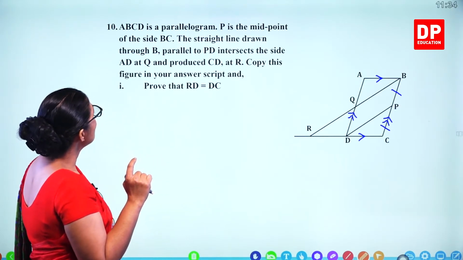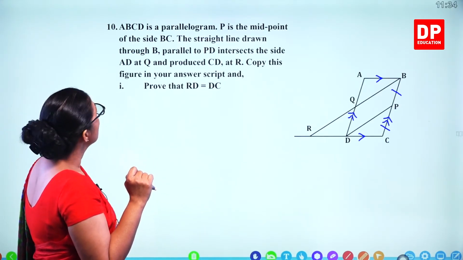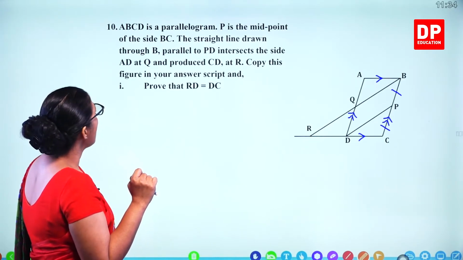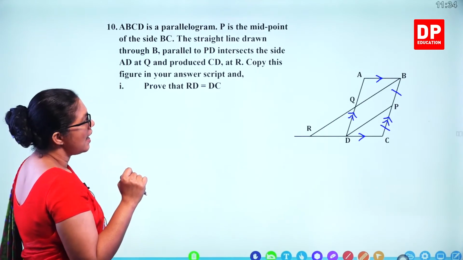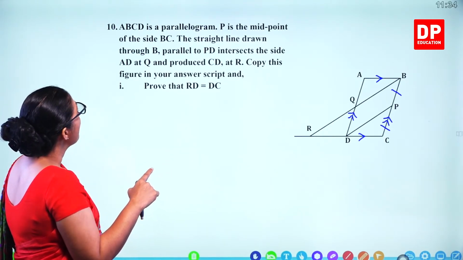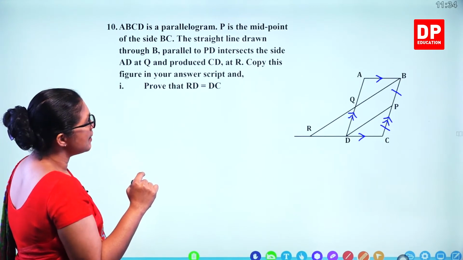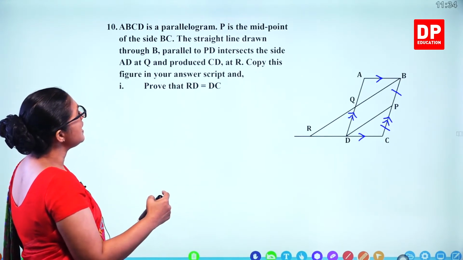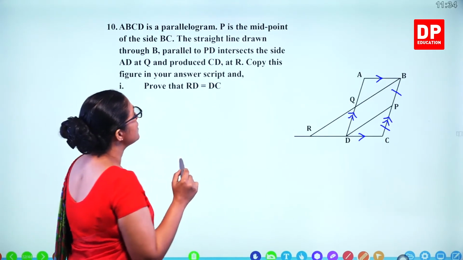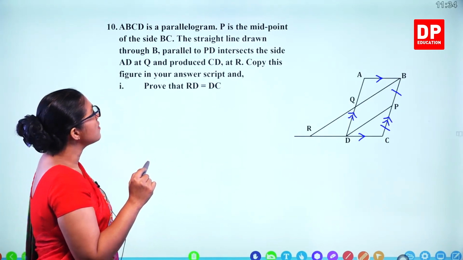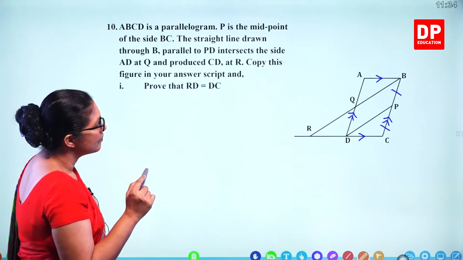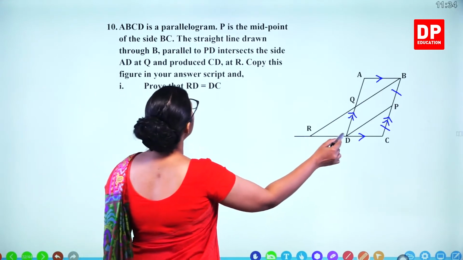The straight line drawn through B parallel to PD intersects the side AD at Q and produce CD at R. Here this point is R. Copy this figure in your answer script and prove that RD is equal to DC.